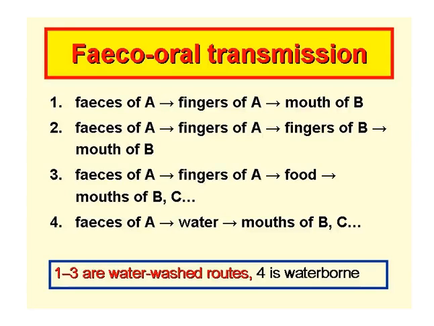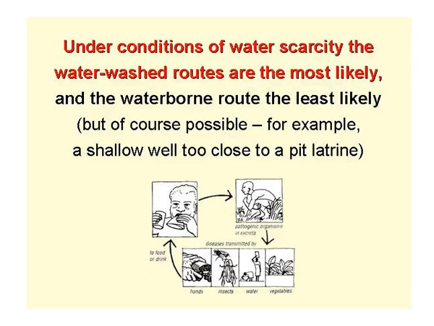Now, the first three transmission routes are water-wash, these very direct transmission routes, and the fourth is the waterborne route. Under conditions of water scarcity, the water-wash routes are the most likely, and the waterborne route the least likely, although it's still possible. For example, if we have a shallow well too close to a shallow pit latrine.